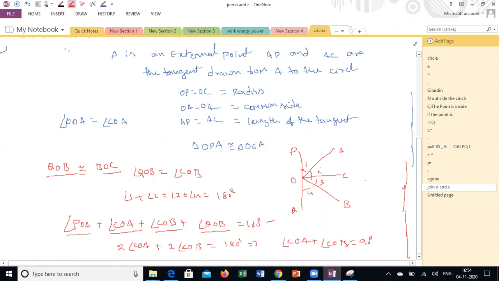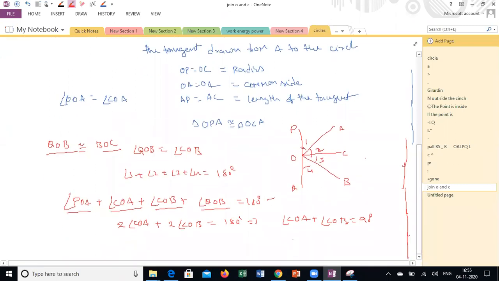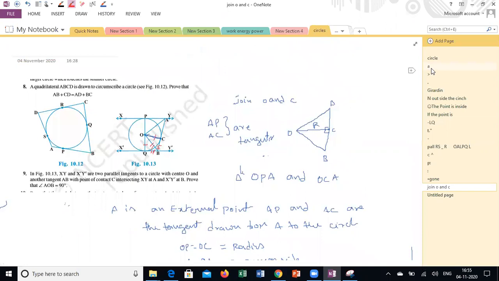What is the angle COA? Angle 2. COB, angle 3. If I'm adding both the angles, I will get angle AOB. Am I right? That is 90 degrees. This is how we can prove this question. It's a combination of so many triangles. By looking, it is only 3 tangents. But if you see, there are the common tangents from B also there, and from A also there. A is an external point and tangents are AP and AC. B is an external point, tangents drawn on the circle are BQ and BC. So that observation is required for this question.